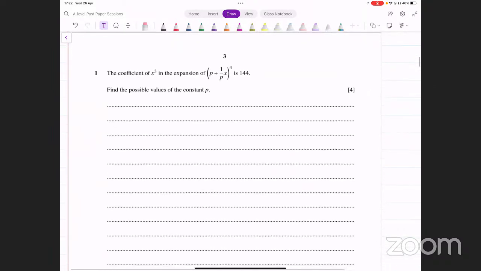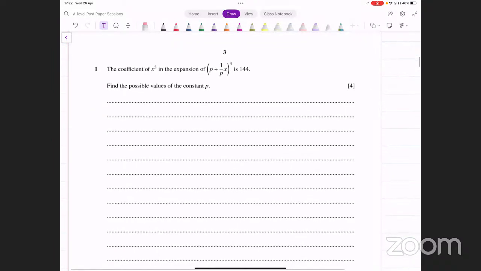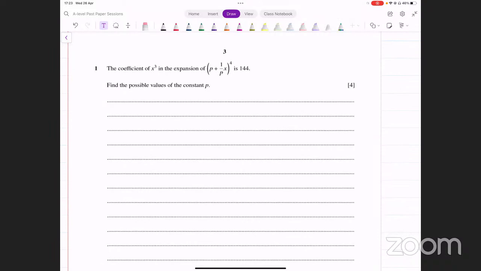All right, so in the first part, and the first question, it says, the coefficient of x cubed in this expansion is 144. Find the possible values of the constant p. Now, it's not that difficult. It doesn't look that difficult, but it's a slightly different question. So let's actually do it and see what we get from this.